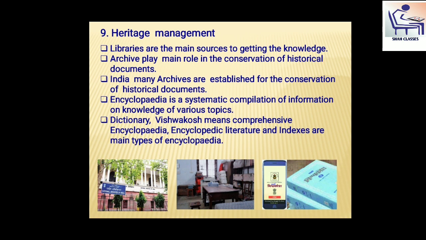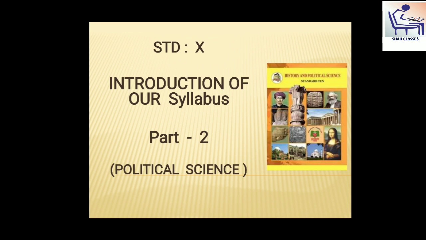Encyclopedia is a systematic compilation of information and knowledge of various topics. Dictionary. Vishwakosh means comprehensive encyclopedia. Encyclopedic literature and indexes are main types of encyclopedia. In such a way, in this part, I took a review of your history syllabus. In the next part, I will go through the political science syllabus as well as your paper pattern and your study pattern. Thank you.